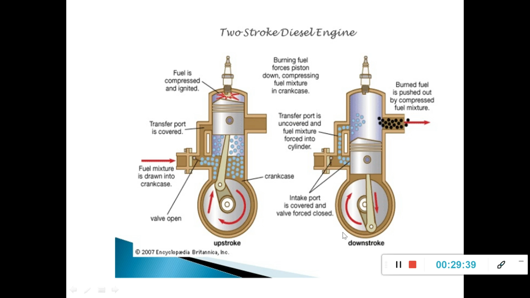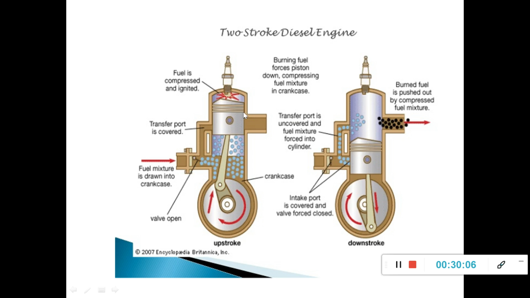And here you can see a two-stroke diesel engine. The port arrangement and working principle are almost the same. In the case of a diesel engine, a fuel injector is there. So the spark plug is replaced by a fuel injector, and we have a slightly different arrangement of ports, but we have three ports: inlet, outlet, and transfer port. The working principle is the same.